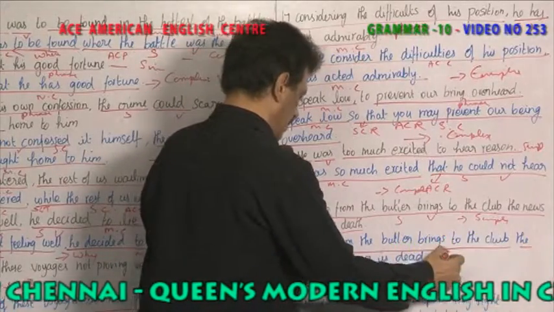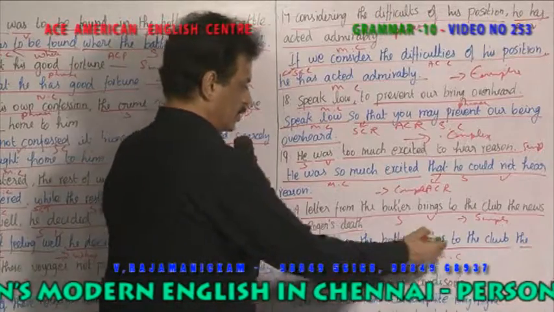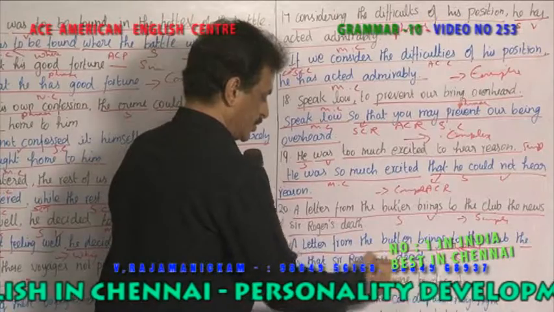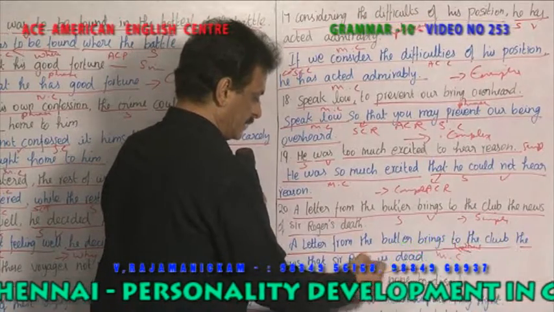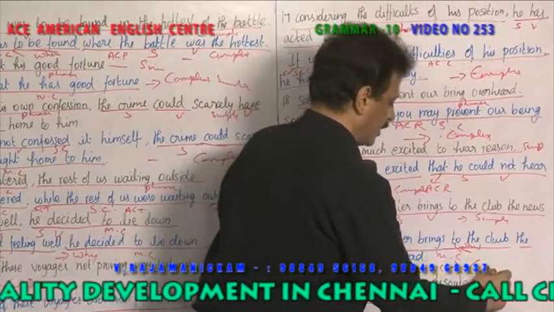So this is the main clause. The news that... brings, you ask a question, what does the letter bring? And you get the answer, that Sir Roger is dead. Roger is the subject, is is the verb. So it is a noun clause. So these two together give you a complex sentence.